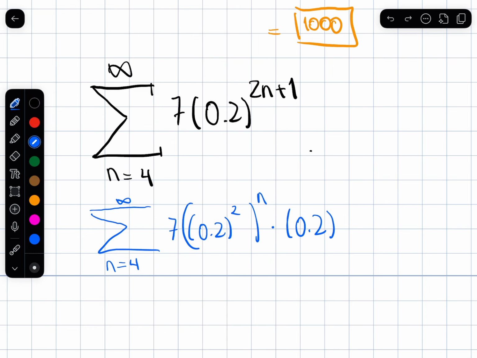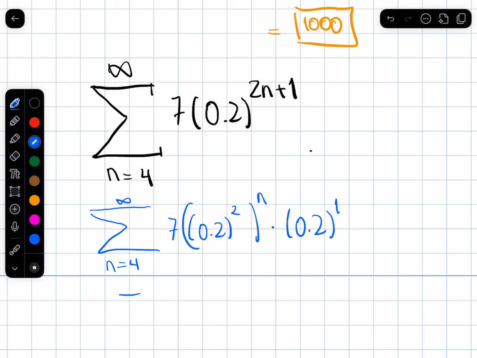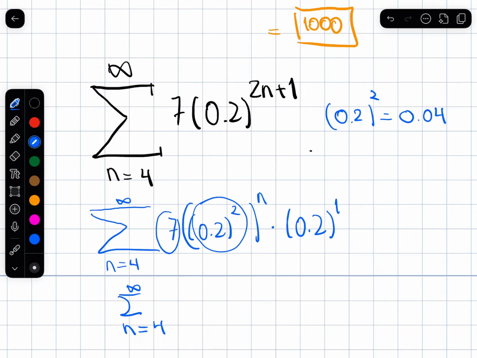And this one is just 0.2 to the power 1. And when you multiply these two together, you add the powers to get you back to this. So if you were to play with this one more, this will be 0.2 squared, so 0.2 squared will be 0.04, and then times 7.